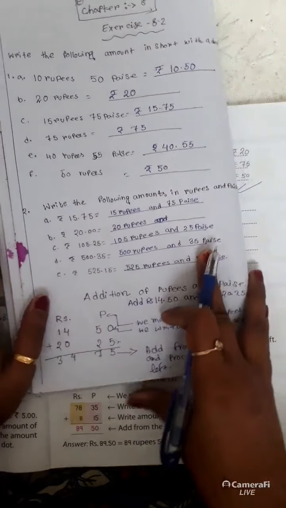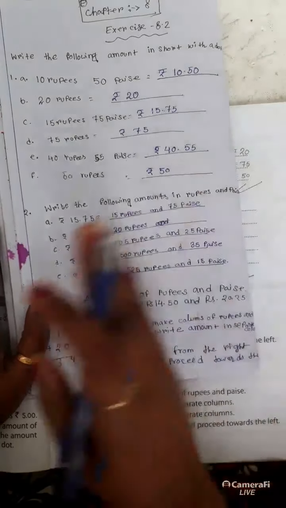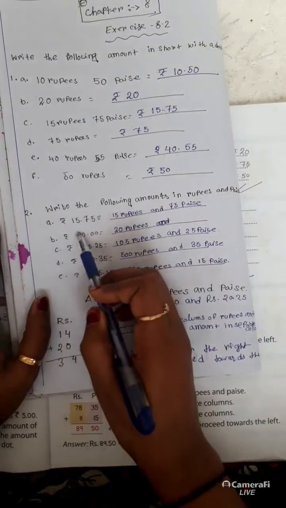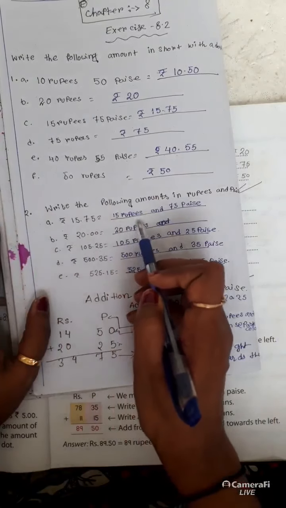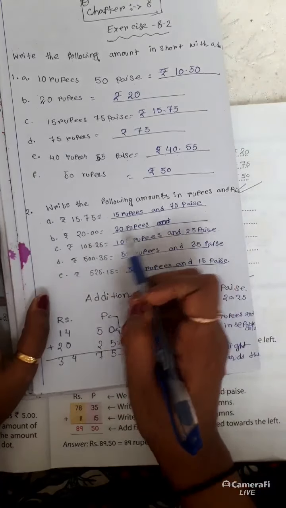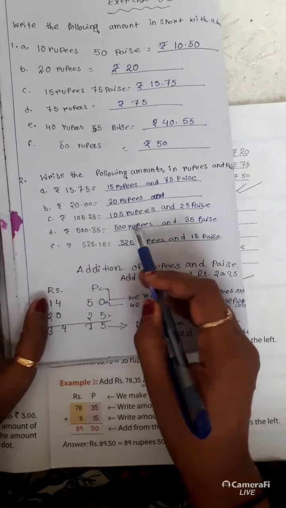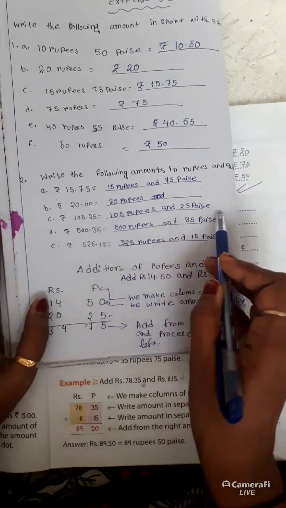Okay. Now you need to write the amount in rupees as well as in paise. Rs. 15.75, so 15 rupees and 75 paise. 20 rupees. Rs. 105.25, so 105 rupees and 25 paise.